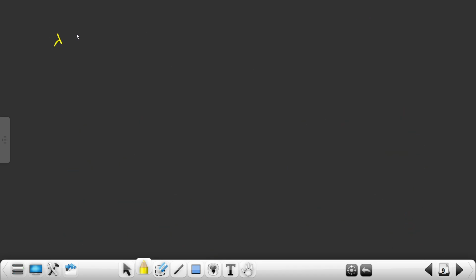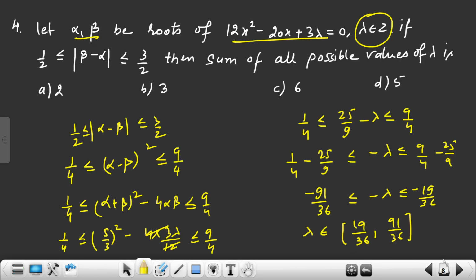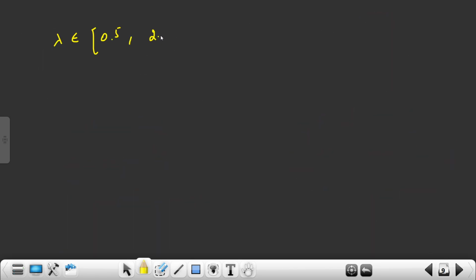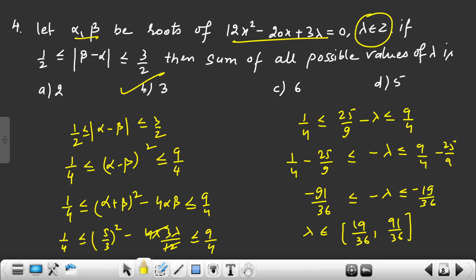Now 19 by 36 is how much? 0.5 approximately, let us assume, and this value is 2.6, 2.7, something like this. So in this, what integer values are coming? 1 and 2 only. So what is the sum of the lambda values? That is 1 plus 2, and that is 3. So what is my answer here? B option, 3. We have to tell the sum of all possible values of lambda. So very easy problem, not a big deal.